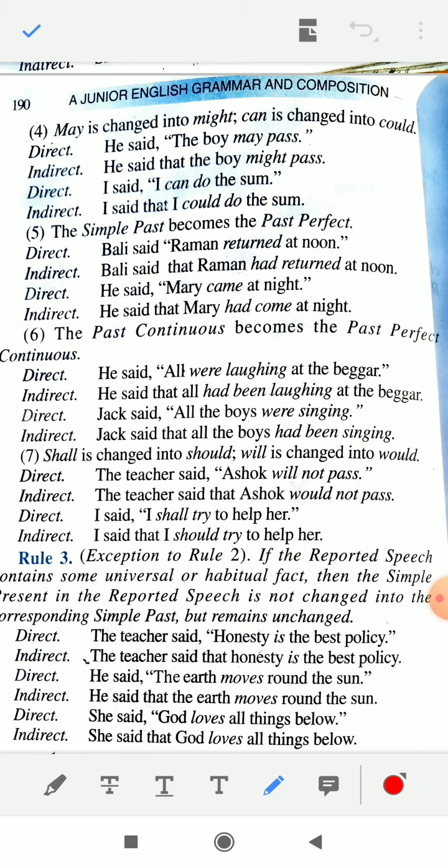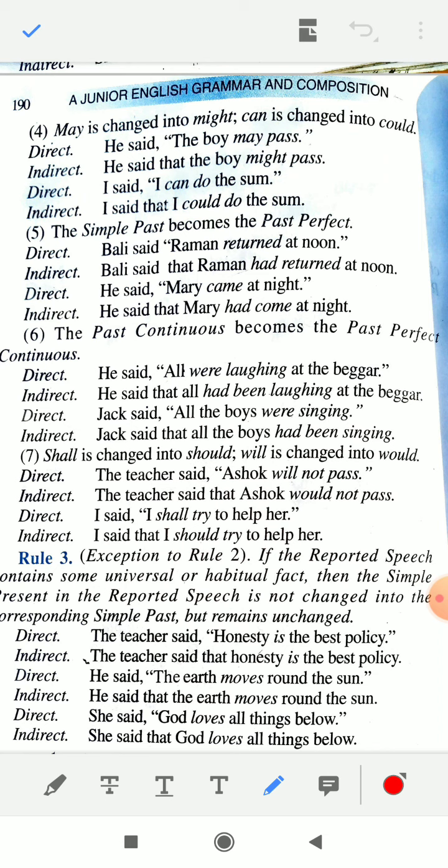He said all were laughing at the beggar. Were laughing, it means inverted commas के अंदर reported speech में were laughing use हुआ है, so it means this is past continuous tense. So past continuous will be changed into past perfect continuous. Just see the answer.